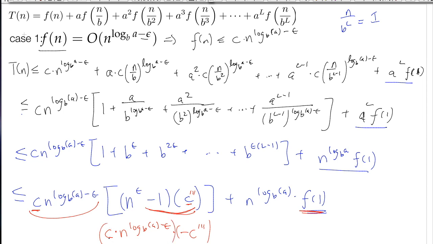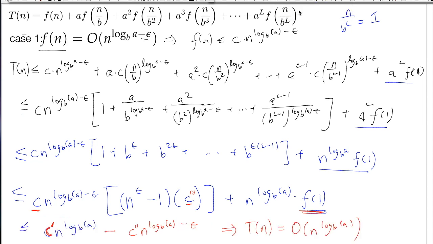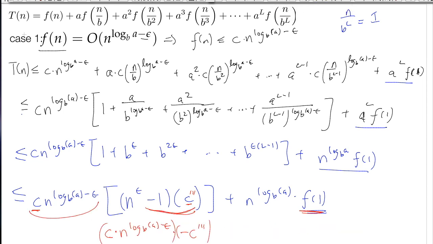I'm going to combine this c and this c triple prime. So I have a c double prime. I have a constant there with that low order term. That double prime right there, all it does is it takes into account this guy right here and this guy right here. Did that make sense?